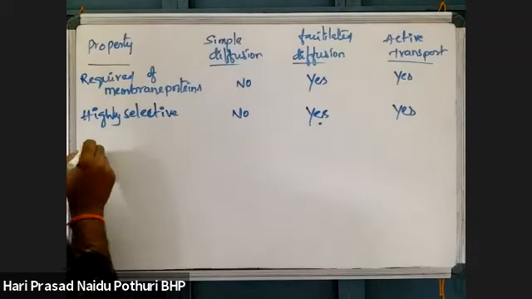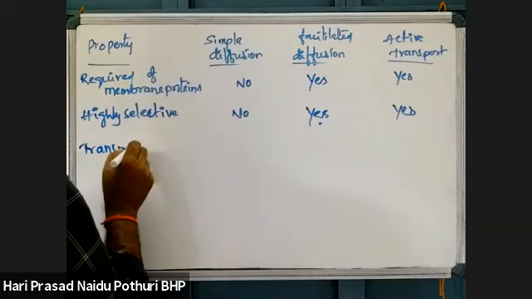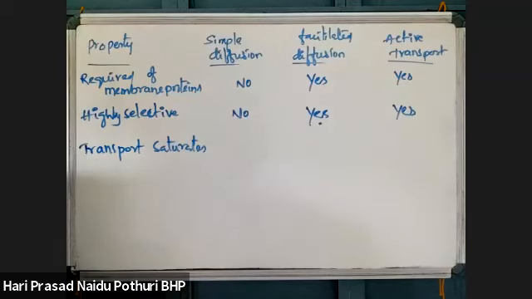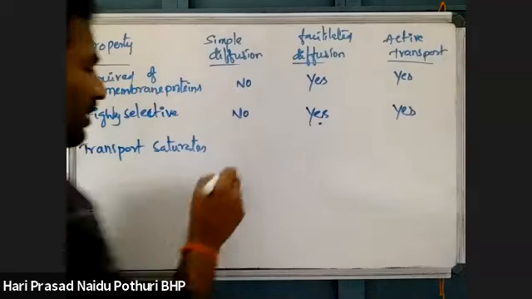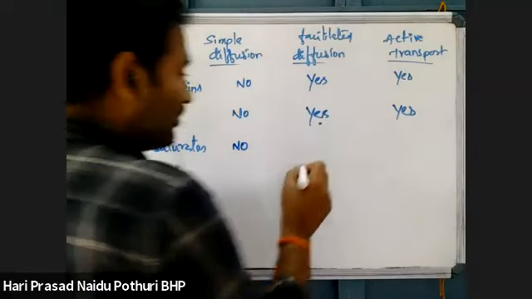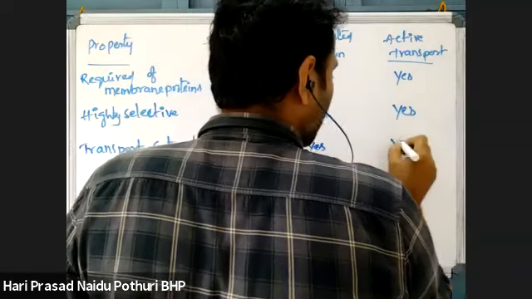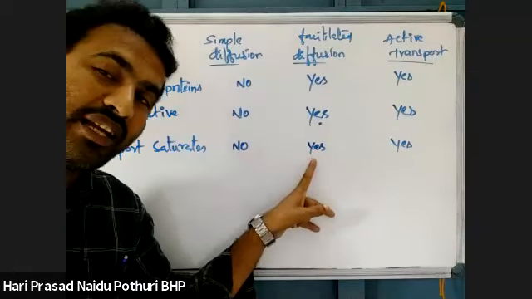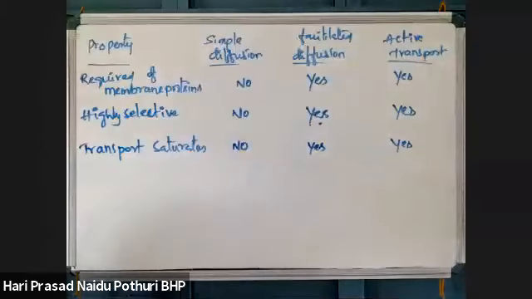And this transport saturation. Saturation means all molecules are being moved. Here in simple diffusion there is no transport saturation because there are no carrier proteins. In facilitated diffusion and active transport, all the carrier molecules can be under saturation. Saturation means all are functioning, then the rate of movement will be maximum. That is one thing.